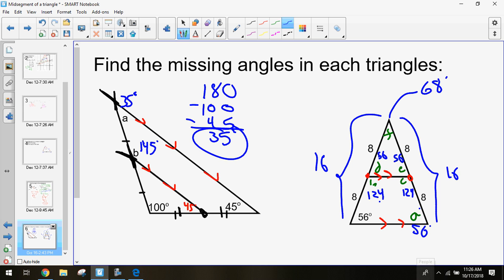These are painful. So it's really being able to recognize what tricks you're able to use. Like, what is your toolbox? How can you use those to assist you? So we have a couple different tools. We know all of our angles of a triangle add up to equal 180. We know that exterior angles are equal to those two opposite angles added together. We know isosceles triangles have those congruent angles. We know mid-segments have parallel lines, half the length. So we're using all these different tools to help us solve for those missing pieces of information, help us create those equations, and help us use the algebra to solve.